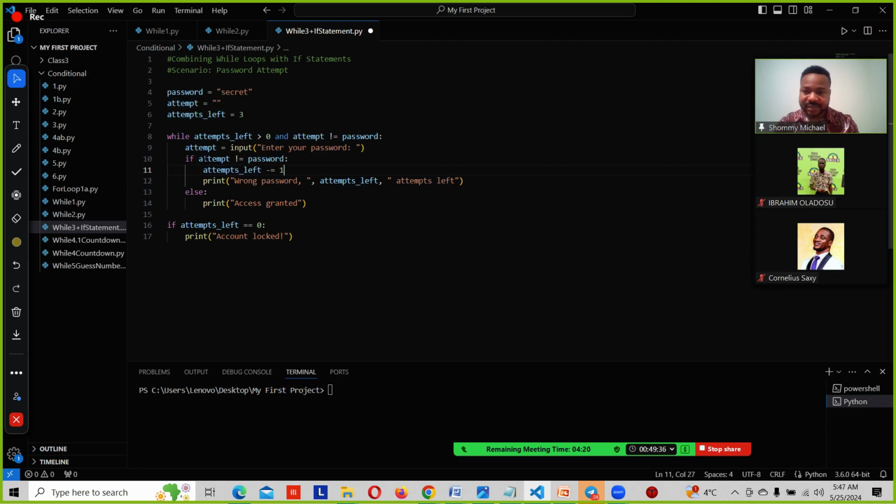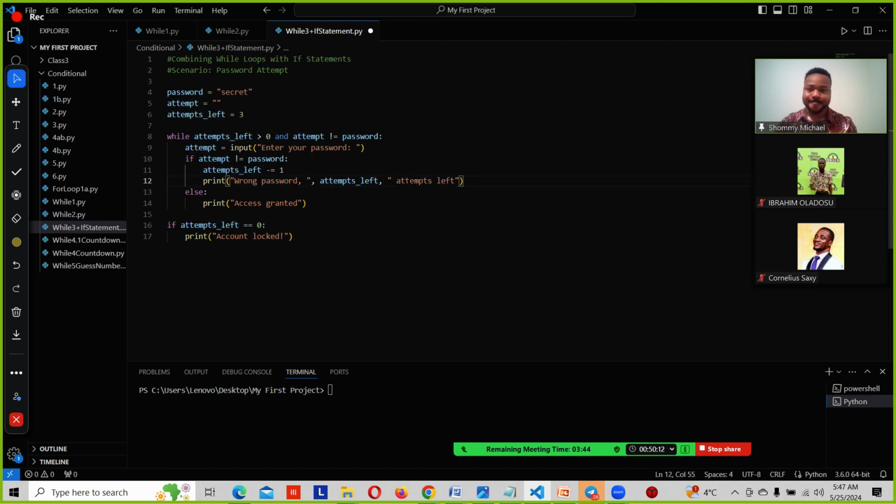So that means if we try the attempt, the program is going to prompt us to enter something. And if the attempt is not the password variable that we entered, the attempt left, because it is 3, is going to minus 1. That means this 3 is going to turn to 2, right? Because it's minusing 1. Then it's going to print wrong password, attempt left.